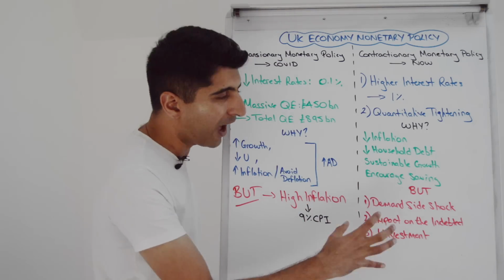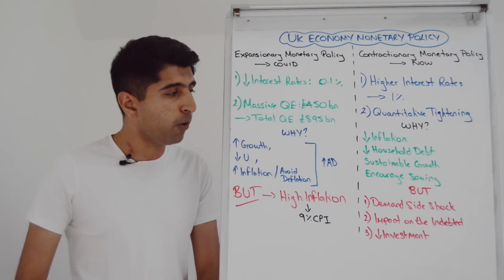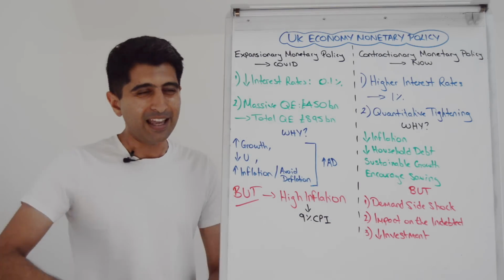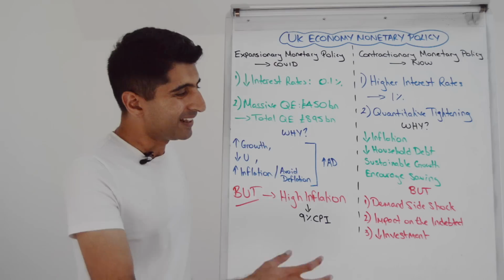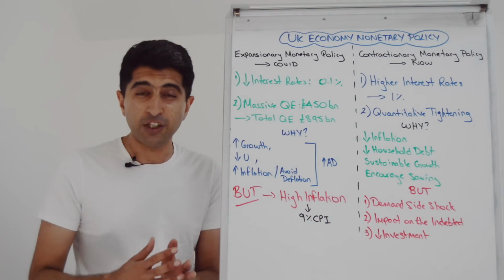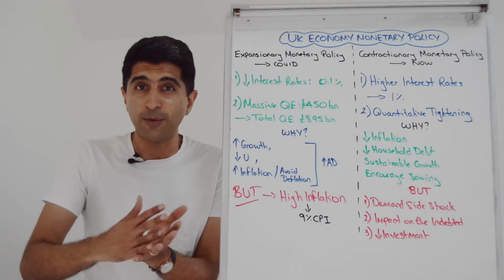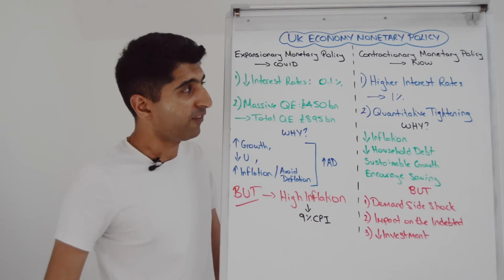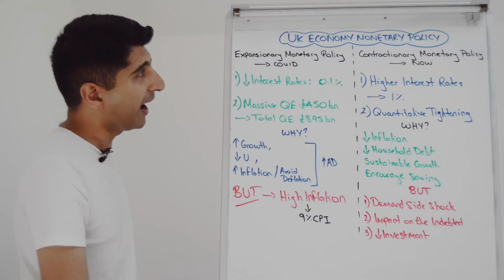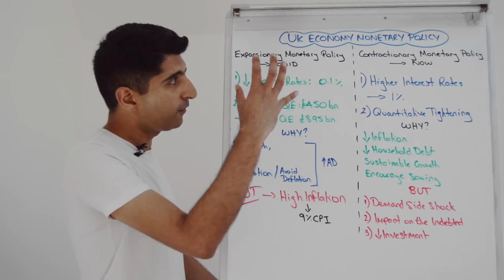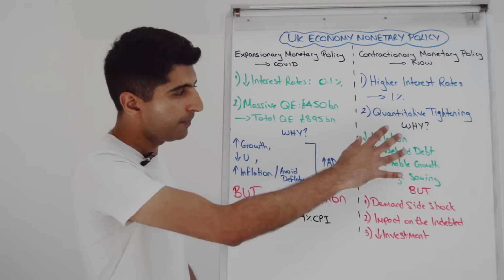So really the timing of this is not great. Bear in mind, we are in a cost of living crisis at the moment. So raising interest rates is just hurting more and more people who now need to pay more to service debts. The timing is bad. The risk of a recession is very, very strong. But the Bank of England have to do it to be seen to be doing something about very high rates of inflation. You could argue that they have created it partly as well. So that's where we are, guys, with monetary policy. The expansionary side during COVID times, and very much now the contractionary side. We're going to be here for a while.